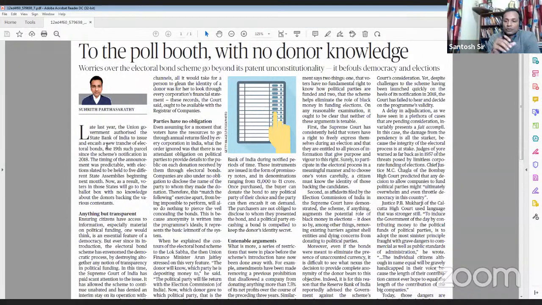Okay, so then the author basically starts criticizing the electoral bond scheme, and the major criticism of the author against the electoral bond scheme is that it is non-transparent. It is opaque. Okay, and we all know that whenever there is lack of transparency, there is probability of corruption.